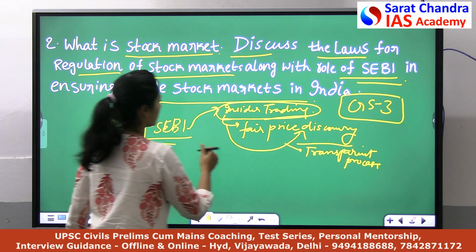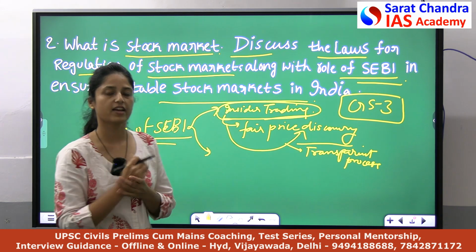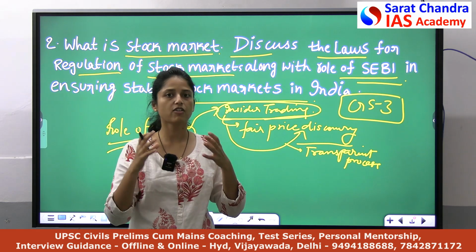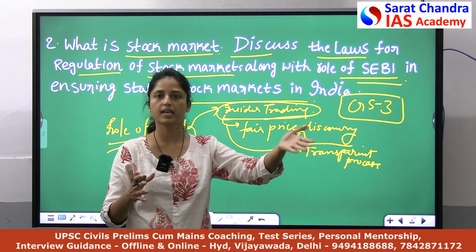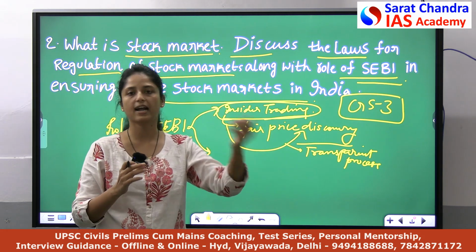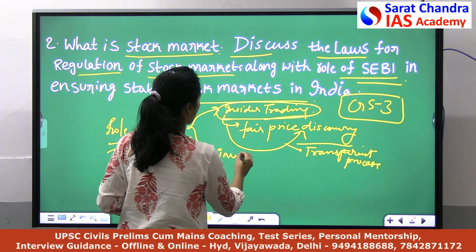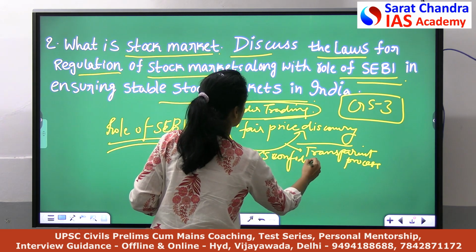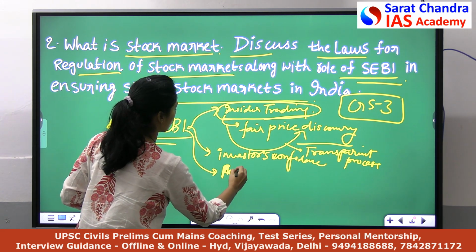The second thing I can discuss about the role is that the rules and regulations of SEBI are very strict. If the regulations are strict, then for example as an investor I will have confidence that I will not be at a loss after 1 year or 2 years, because the rules are strict and penalties will be imposed by SEBI. So in a way I can say that it ensures investors' confidence. The third point is related: it imposes penalties for violations.